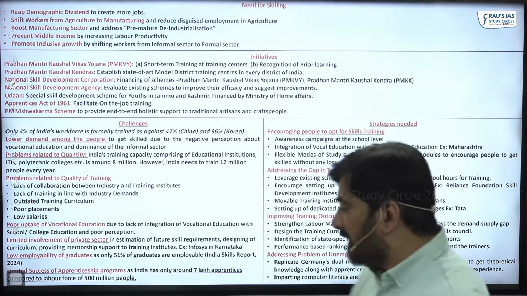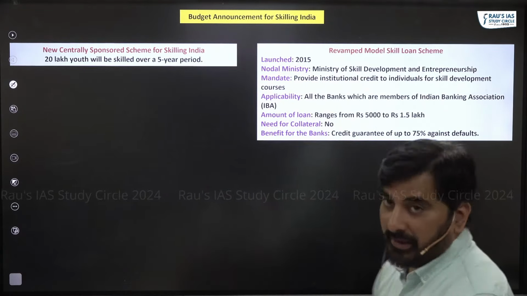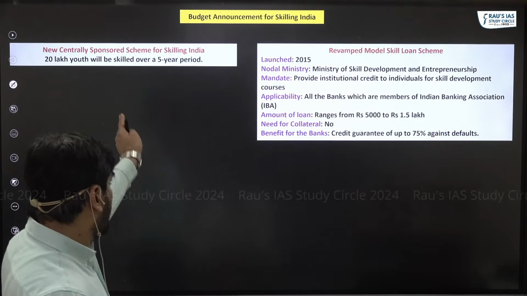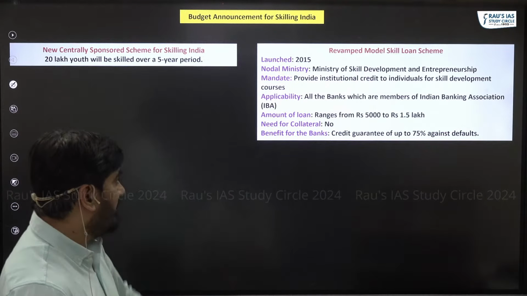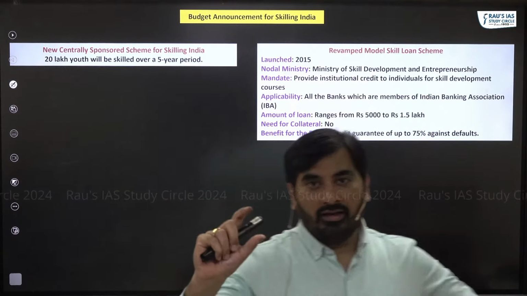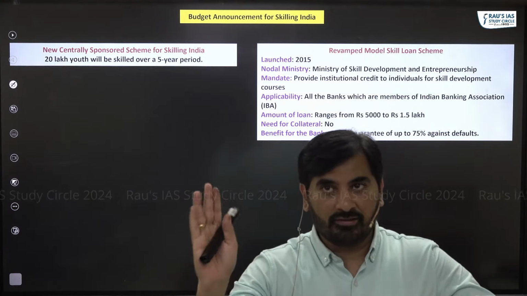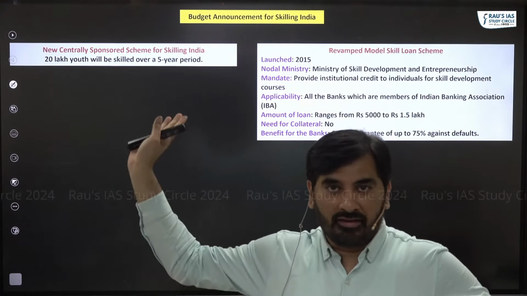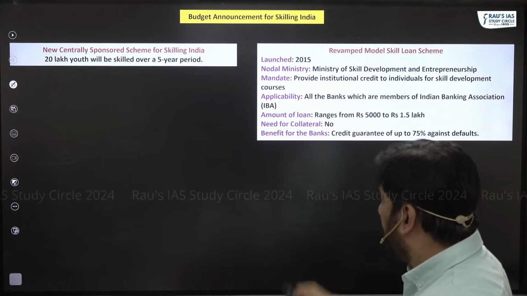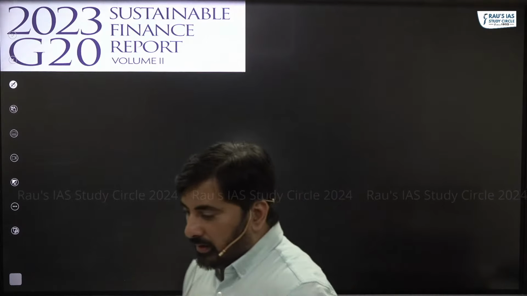Apart from that, in the next slide, I have incorporated the budget announcement for skilling India. You can go to the two announcements. One is the new centrally sponsored scheme for skilling India, and there's a revamped model skill loan scheme. I've made the PPT as self-explanatory as possible. Please go to that. Everything is self-explanatory, I put it like bullet points. The next one is the last topic of the day.